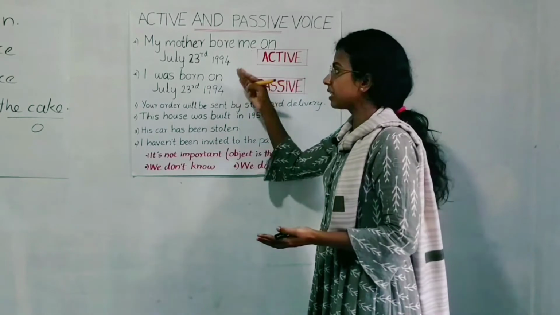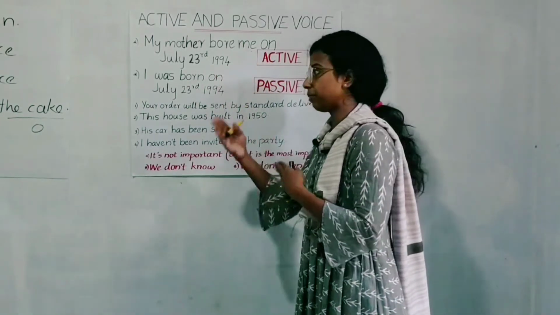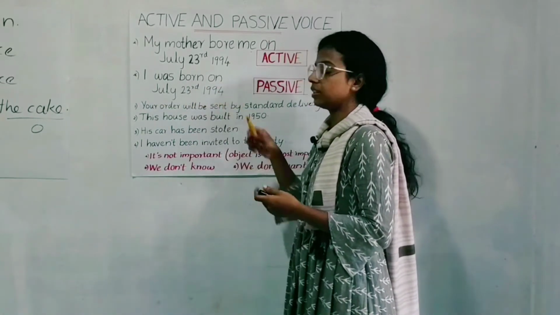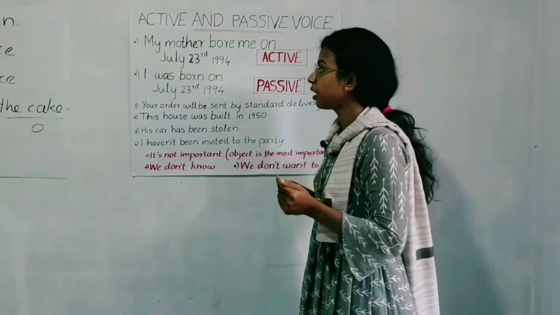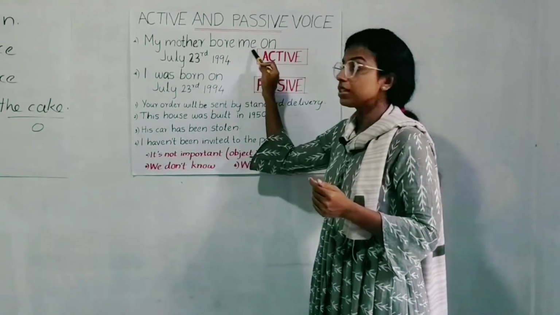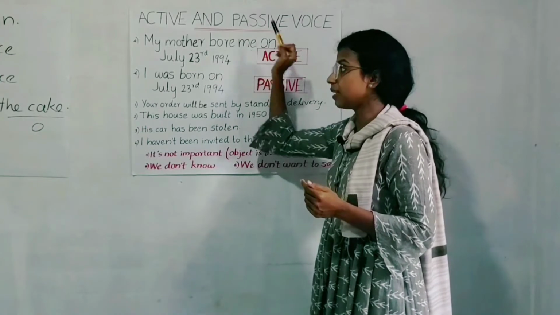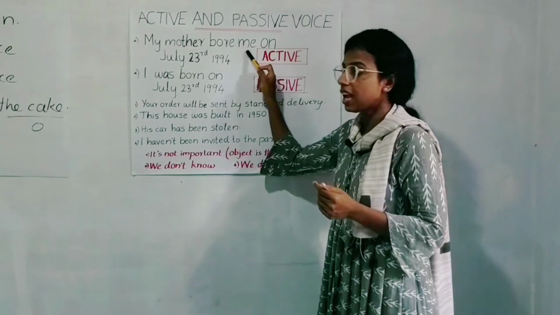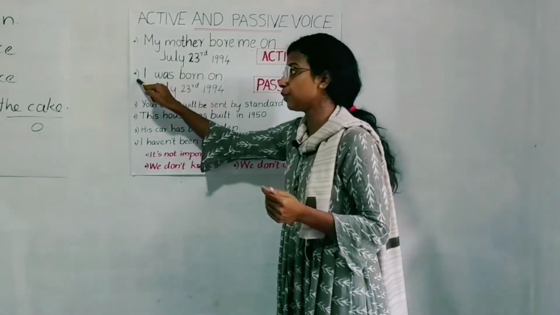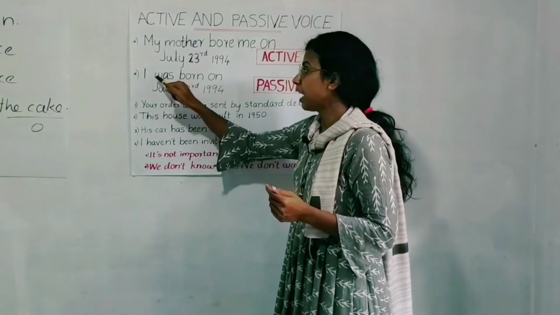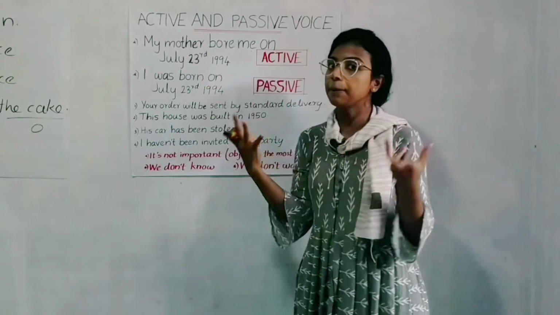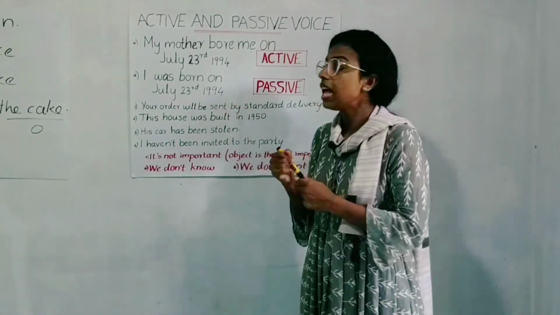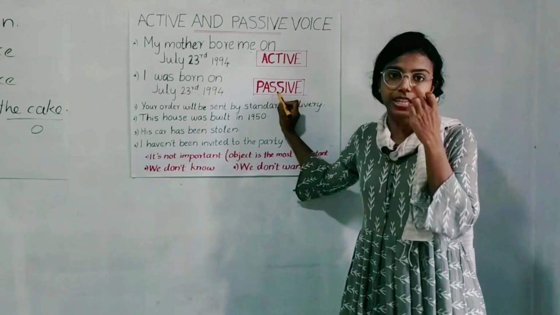Now, let's consider the same sentence in a different manner. What is it? I was born on July 23rd, 1994. So me, who was the object there, became the subject in this sentence. Who was the object there? Me. And that me became the subject of the new sentence. I was born, something happened to me, that is, I was born on July 23rd, 1994. This is a passive form of sentence.